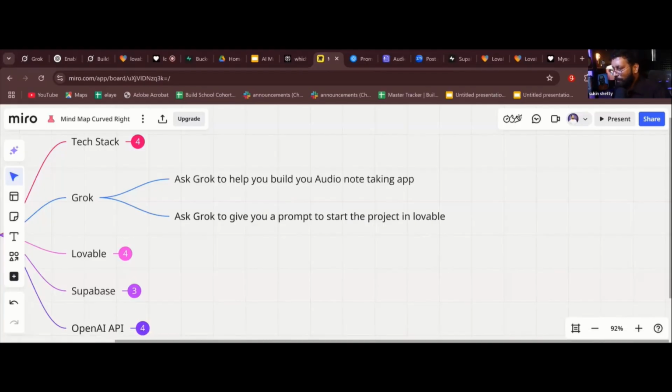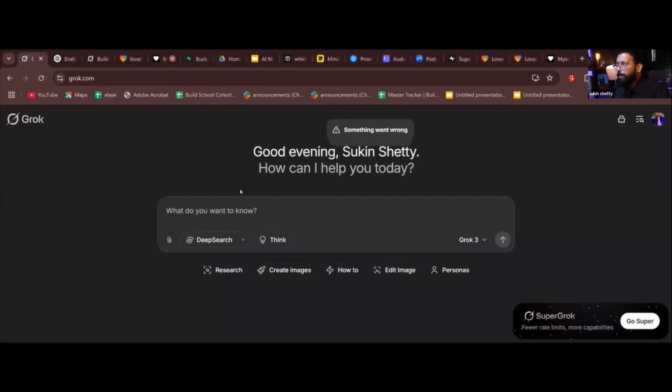Okay. I've already prepared a simple language prompt. I'll show you the prompt. I'm going to Grok. I hope you can see my screen, the Grok screen. Let me refresh.